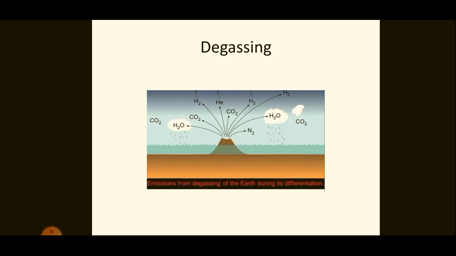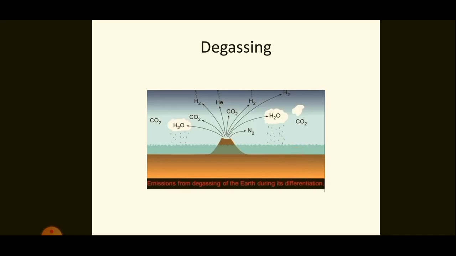As the earth cooled further, this water vapor condensed and formed clouds. And as a result, it rained. Rainfall occurred. And the carbon dioxide present in the atmosphere got dissolved in this rainwater. Then the temperature further decreased and therefore more and more condensation occurred and it resulted in more rainfall.